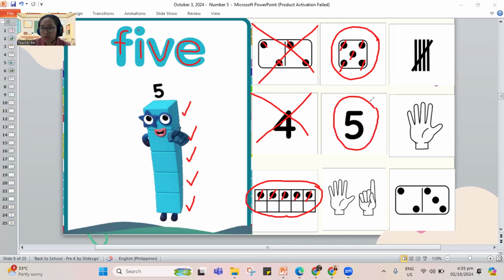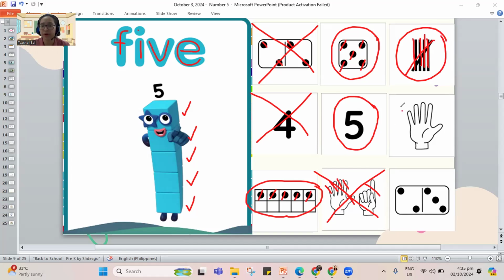We have to circle. How many fingers are there? Let's count. One, 2, 3, 4, 5, 6. This is a bigger number. It is 6. Let's mark an X on this picture. How about the tally marks? Let's count. One, two, three, four, and 5. This is number 5. It shows 5. Let's circle this group.